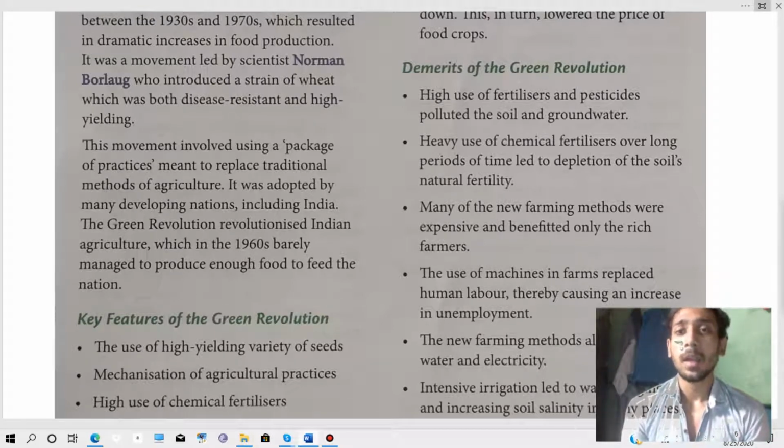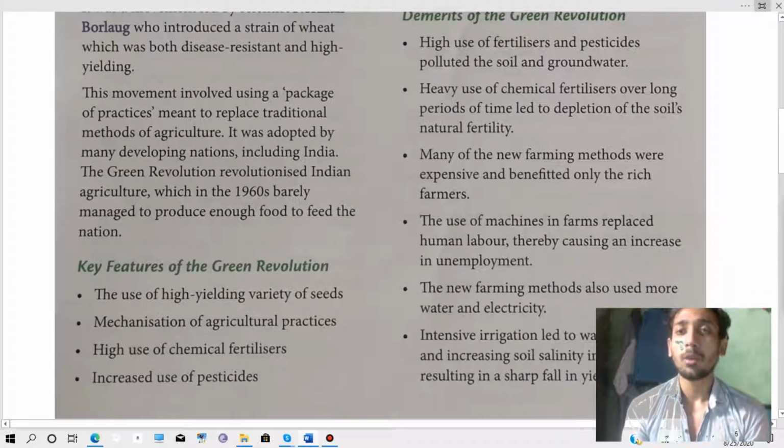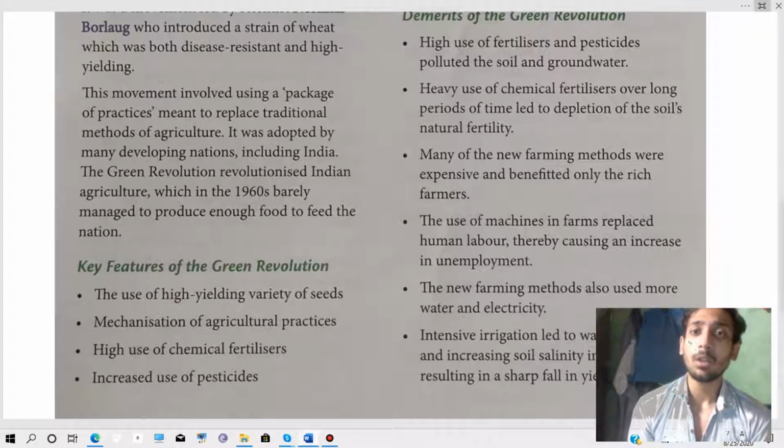Then heavy use of chemical fertilizer over a long period of time led to a depletion of the soil's natural fertility. Means if we use chemical fertilizer over a long period of time, it will deplete, meaning the soil will lose its natural fertility, the fertility it gets from nature.